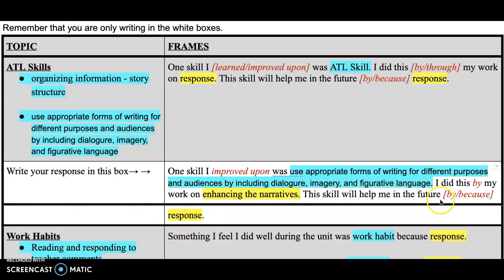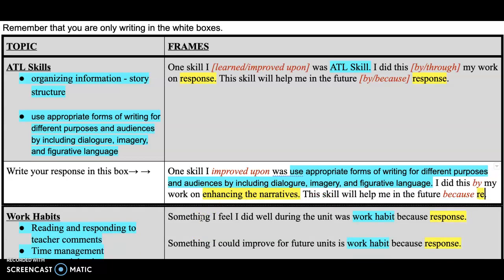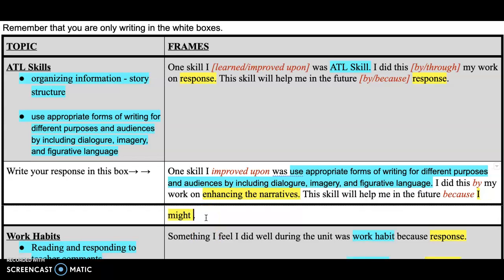This skill will help me in the future, and I'll say because, let's see, I might be writing more narratives for other English classes or for college applications.